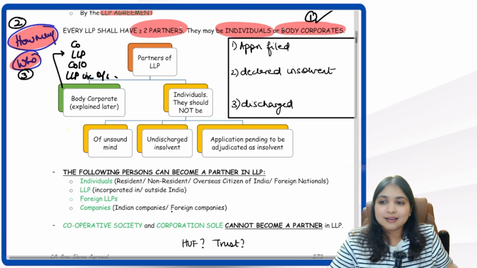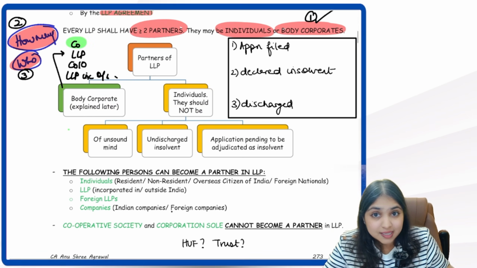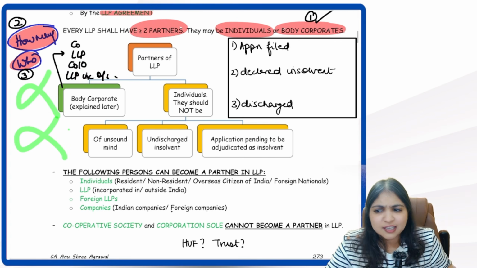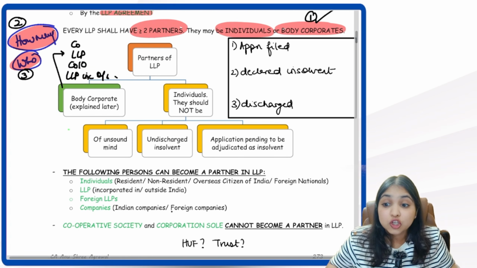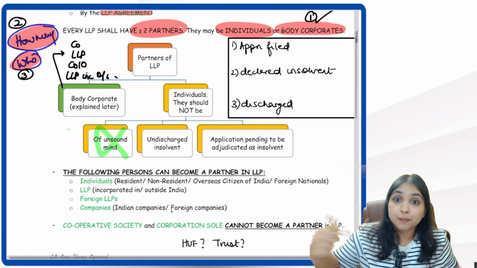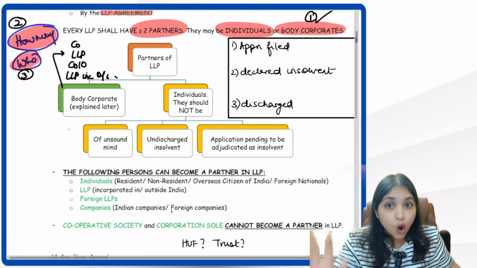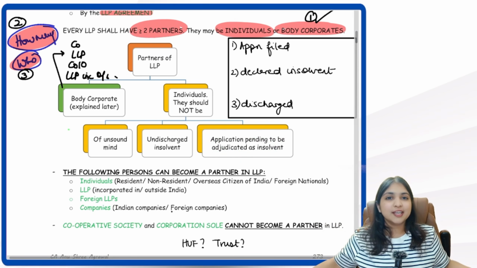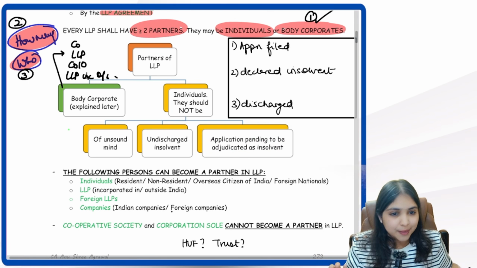So who can be a partner? Individual also, body corporate also. Body corporate means company. It includes LLP, it includes foreign company, it includes foreign LLP, but it does not include corporation sole, and does not include cooperative society. Individual means what? Individual means that person should not be of unsound mind, which means he should be of sound mind. He should not be an undischarged insolvent, which means he must be solvent. And also he must not have filed an application to be adjudicated as insolvent. As soon as you file the application, you become disqualified, you cannot become a partner.